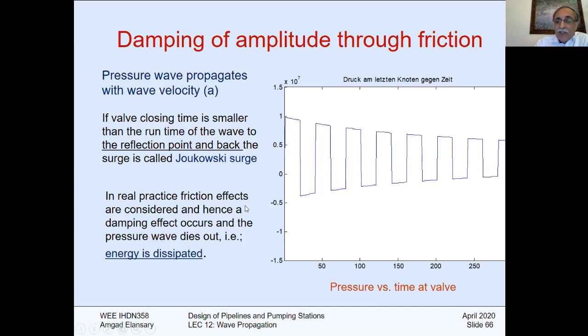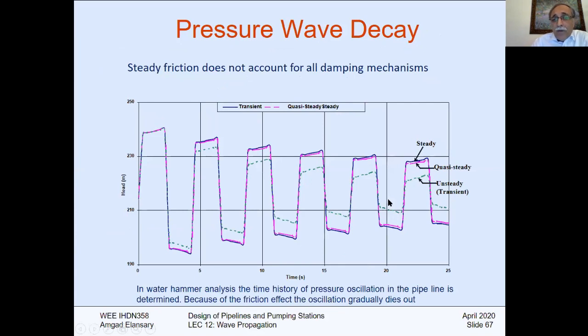In real practice, friction effects are considered, hence the damping effect occurs and the pressure wave dies out. It's called energy dissipation. This is the purpose of the Darcy equation, with the Darcy friction factor f: hf equals f L V squared over 2 g D. When we simulate the friction losses inside our momentum equation, it gives you that effect of reduction. We'll learn this later in our next lectures. This is the way you can show it if you add the friction factor.